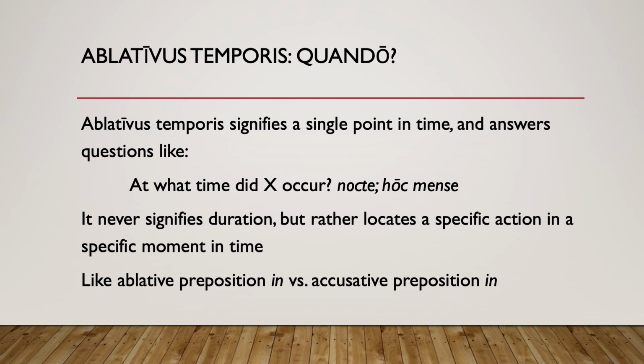If you go back and look at our previous video, in some of the ordinal numbers questions, I use this phrase, hoc mense. For example, dies natalis Americanus hoc mense est. America's birthday occurs in this month, hoc mense. That's an ablative of time construction. When does it occur? It occurs in this month.